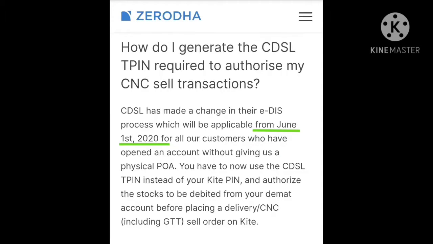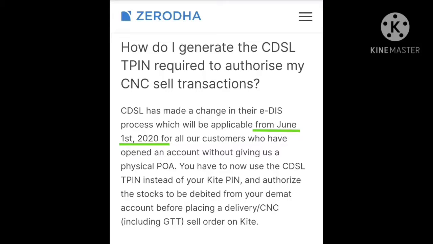CDSL has made a change in their EDIS process, applicable from June 1st 2020: if your transaction amount is 1 crore rupees or less, you can enter that CDSL TPIN and exit your CNC shares.